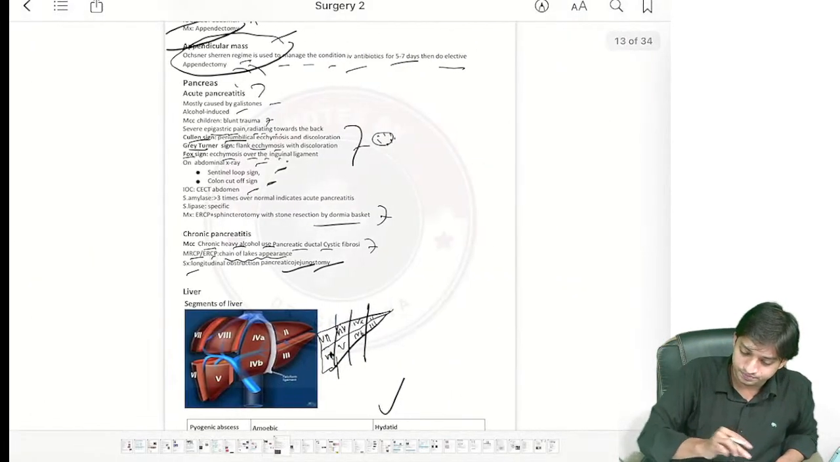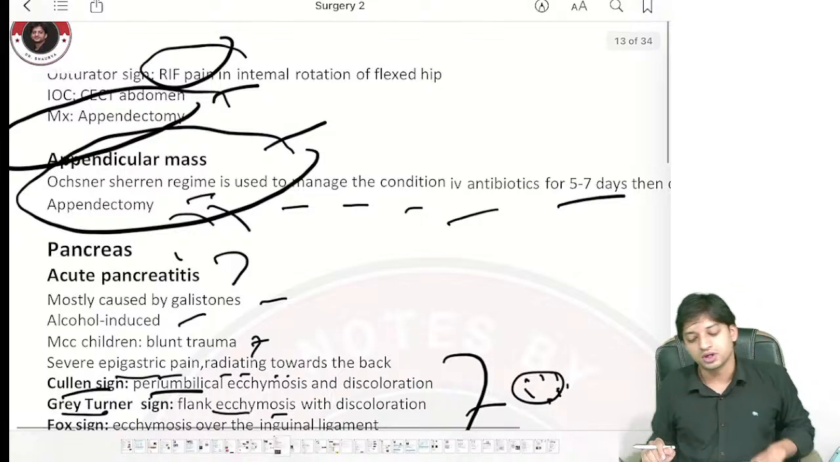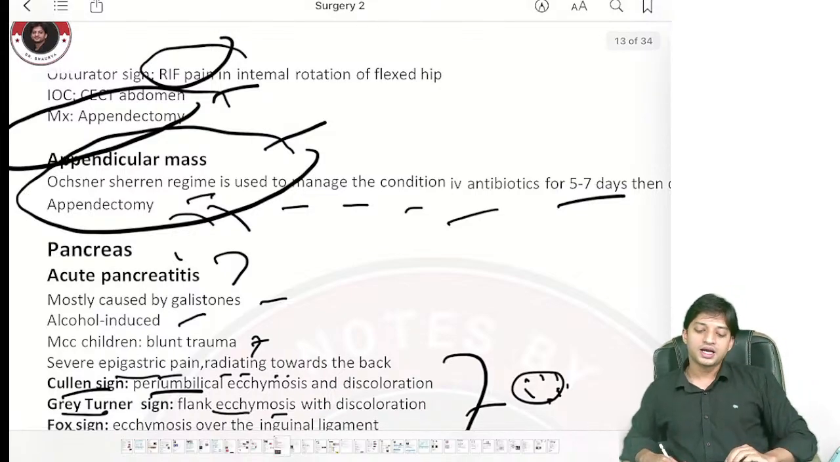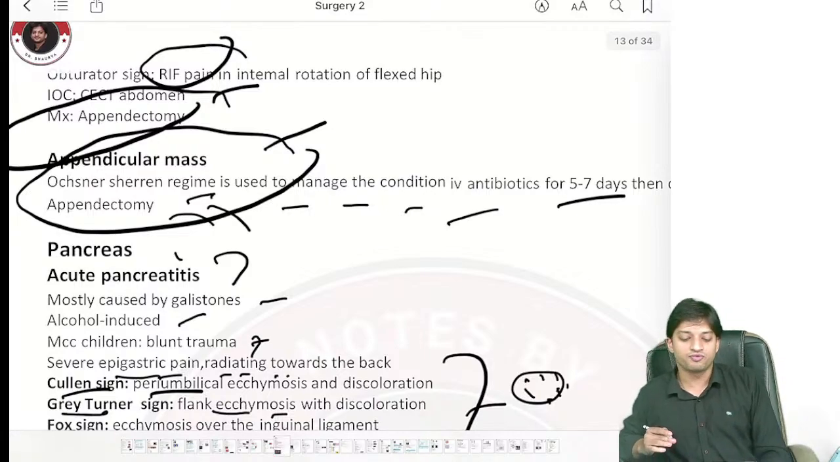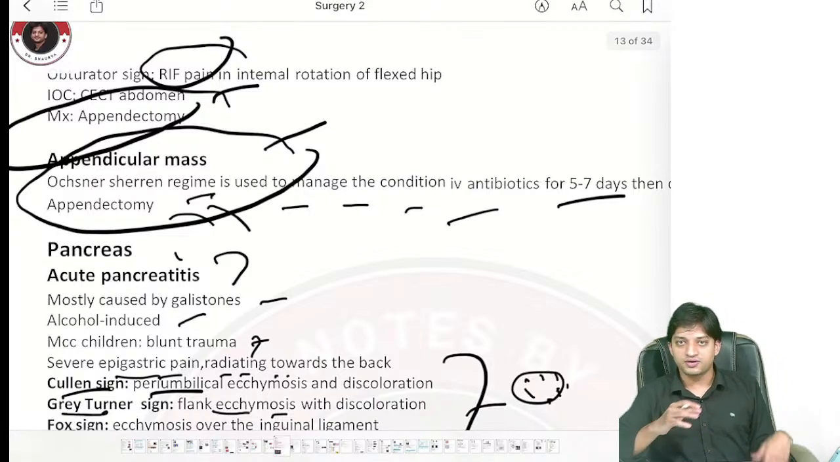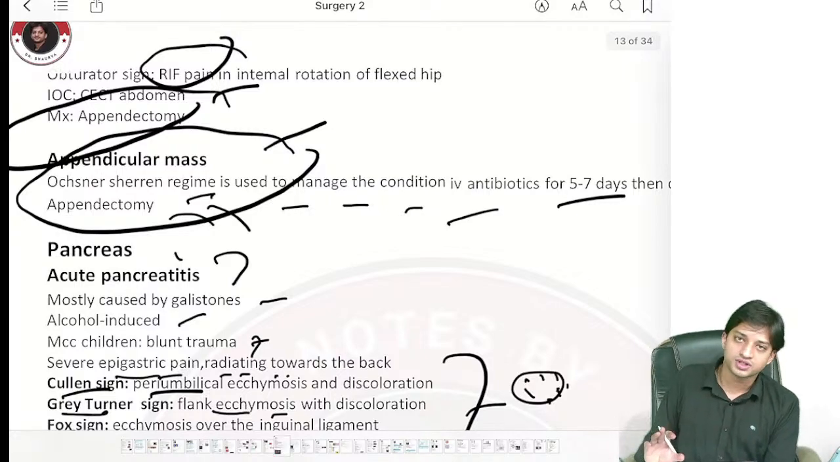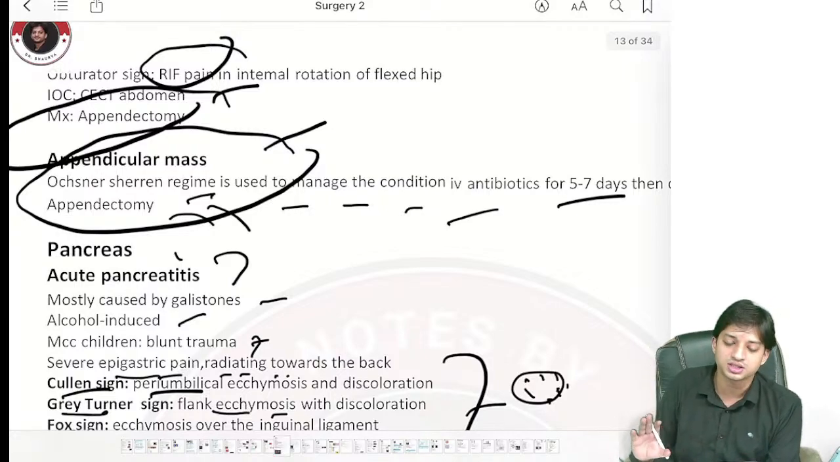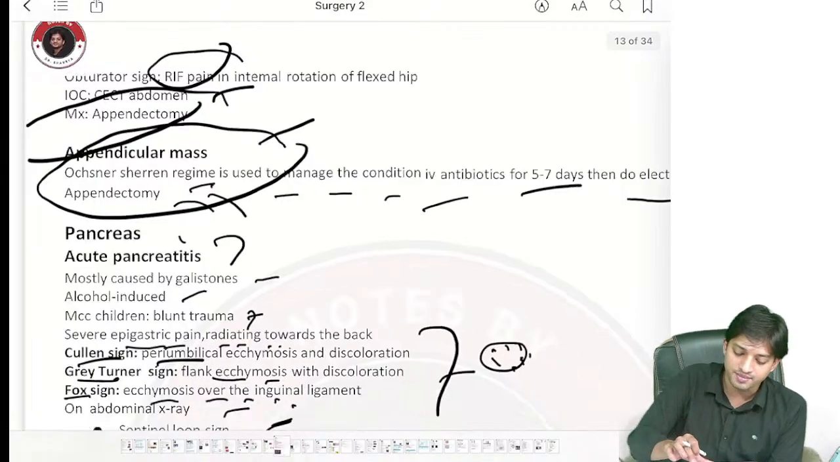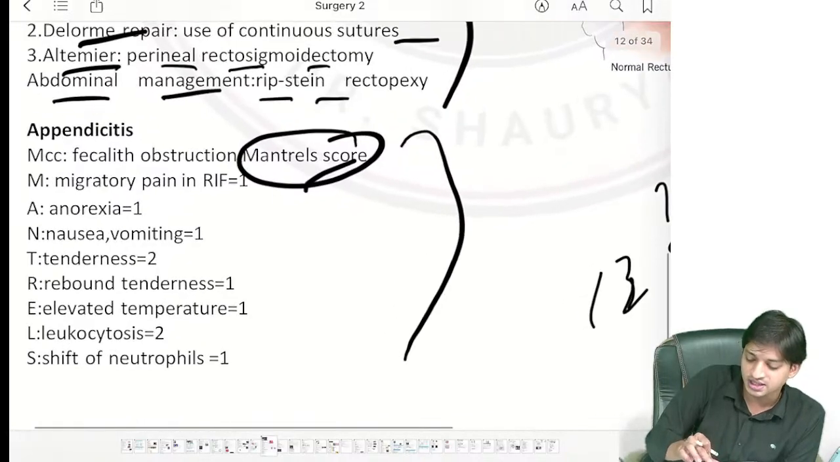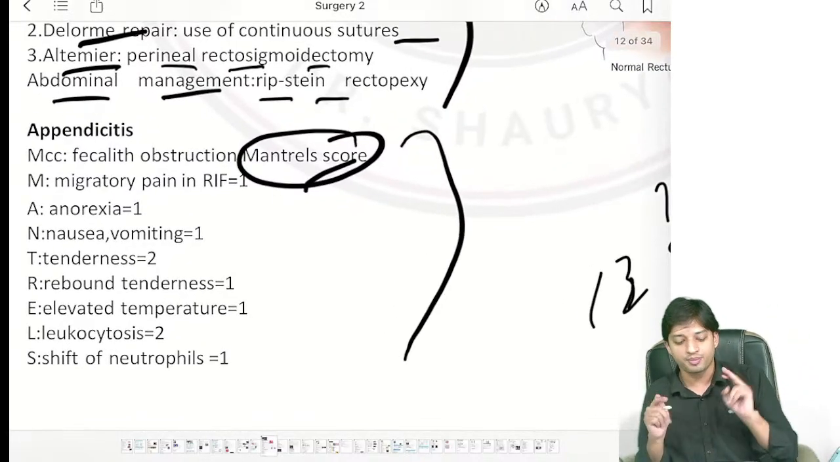And now, see, one more thing. Obturator sign will be positive. Right iliac fossa pain will be there, right, on internal rotation of the flexed hip. Whenever you internally rotate the flexed hip, the patient will feel pain in the right iliac fossa. Investigation of choice for acute appendicitis is CECT abdomen, and management is appendectomy. You already know, first medically you have to manage, then finally surgical management is appendectomy.